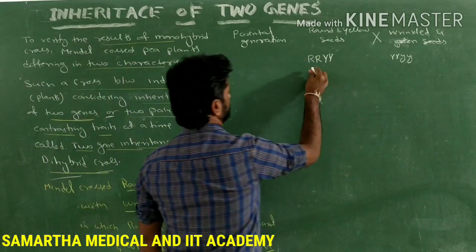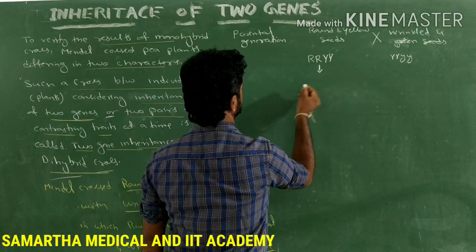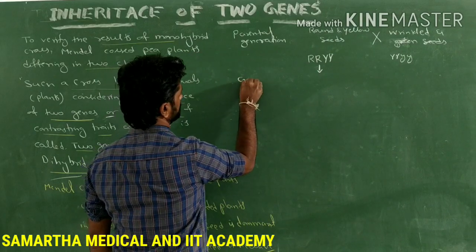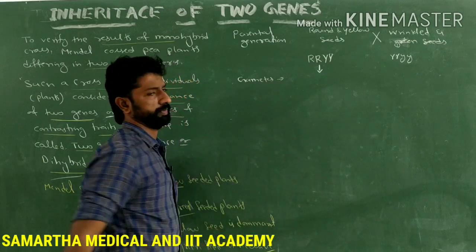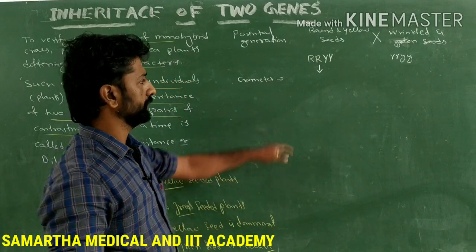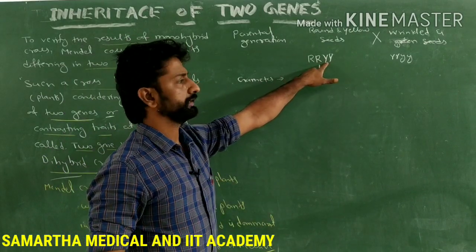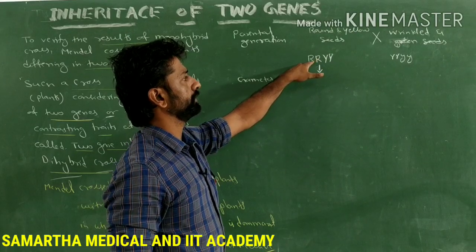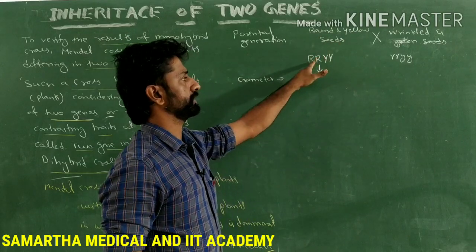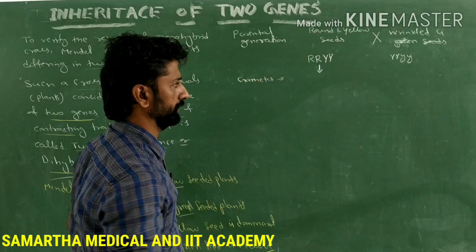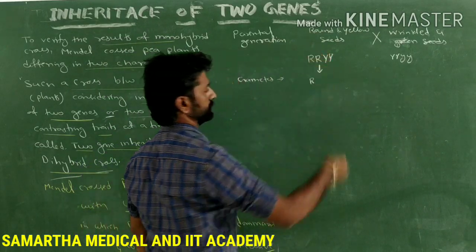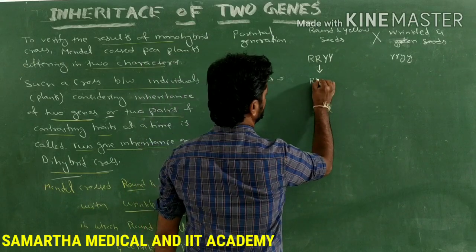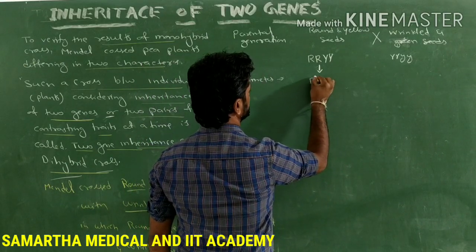As a result, when they produce the gametes, what will be the nature of the gametes? The gametes will carry one gene for each character, that is one for seed shape and one for seed color.